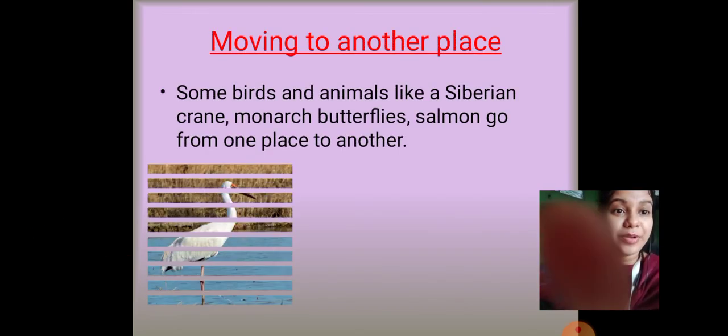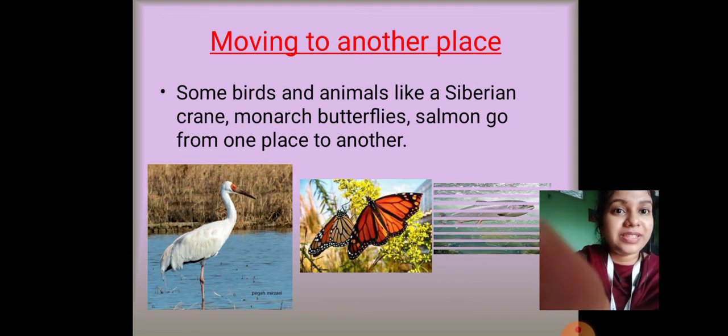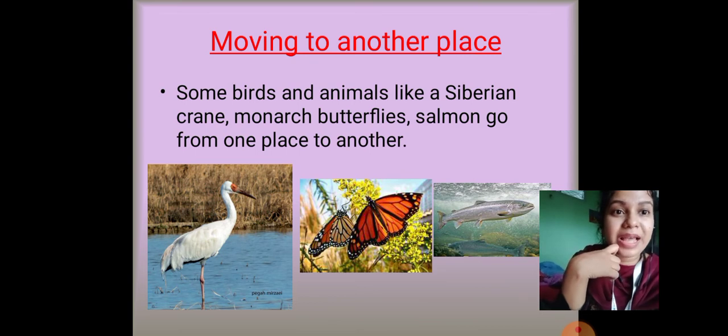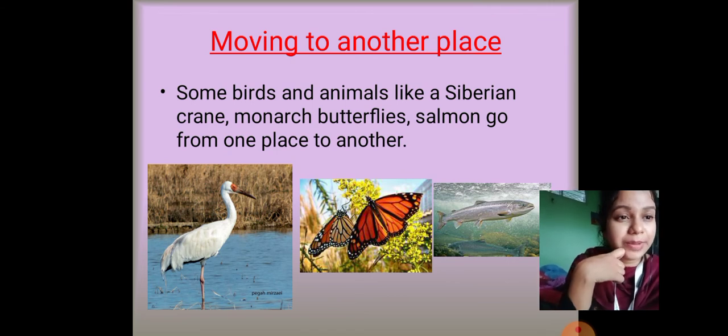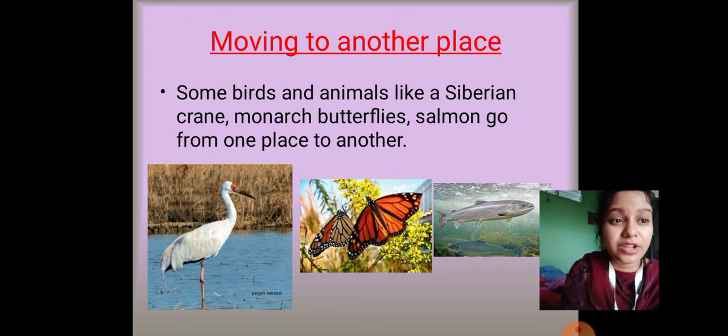All right. And moving to another topic, we had learned in our previous class that some animals and birds like the Siberian crane, monarch butterflies, and salmon go from one place to another. So what does it mean? Generally, animals like the Siberian crane, we had learned that Siberia is a very cold country, right?